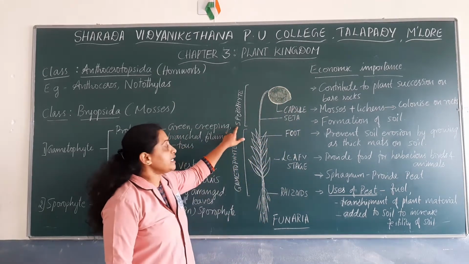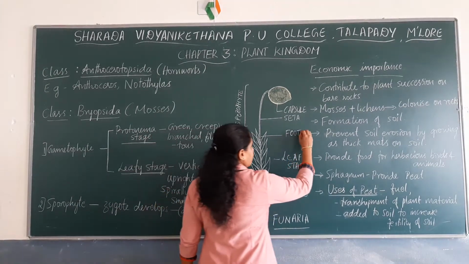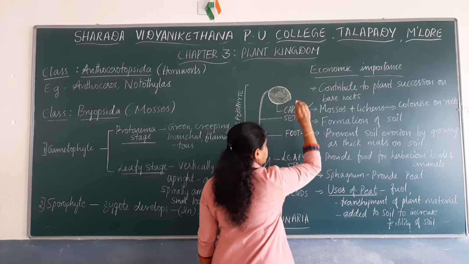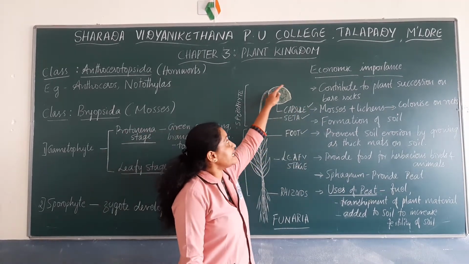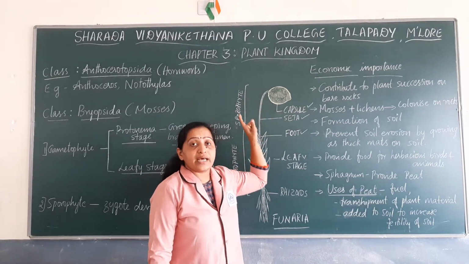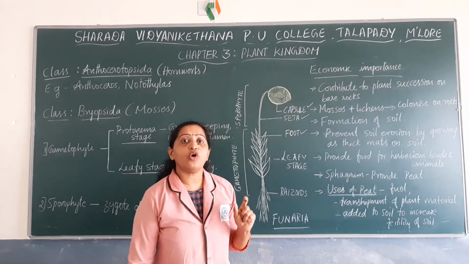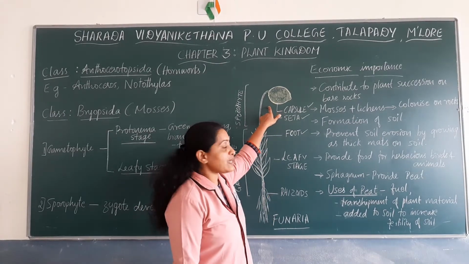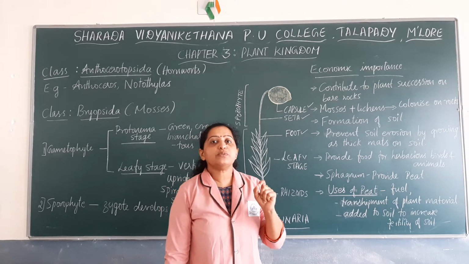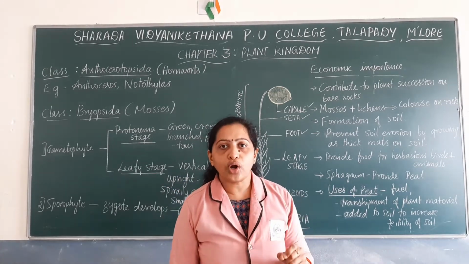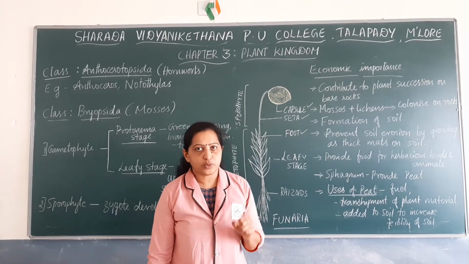Okay. The sporophyte is usually differentiated into three distinct parts. They are foot, seta and capsule. Inside this capsule there are certain diploid cells known as spore mother cells. These spore mother cells undergo meiotic division or reductional division to form haploid spores.